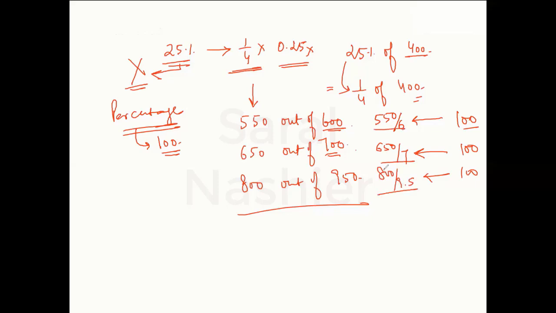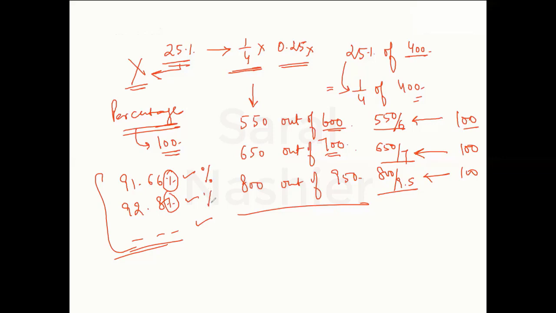So now these people calculated these values and told me, now the first person will say, sir, I have scored 91.66%. The other person says, sir, I have scored 92.8%. Third person says, I have scored a certain percent. Now I can easily compare these scores even without knowing the maximum marks. On the basis of these scores, I can tell you which person has scored the best, which person has scored the worst. And to represent these things, we use the symbol that is called the percentage symbol.